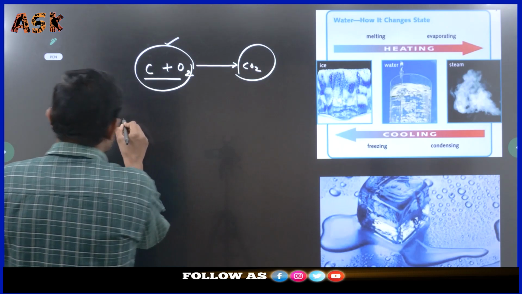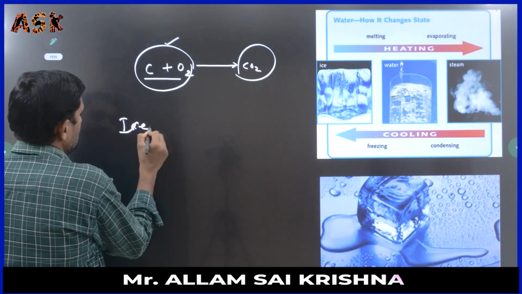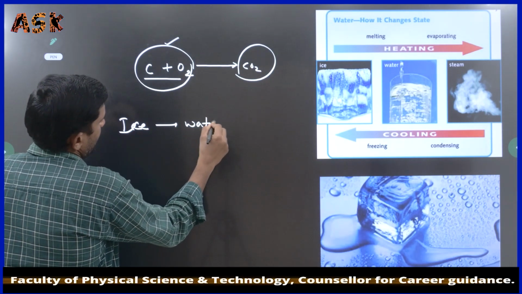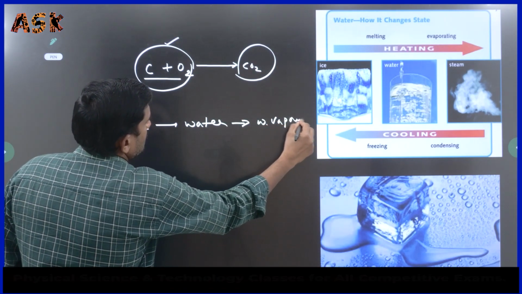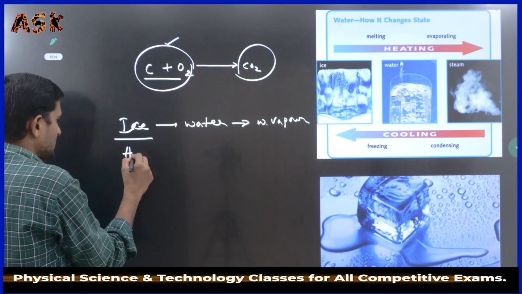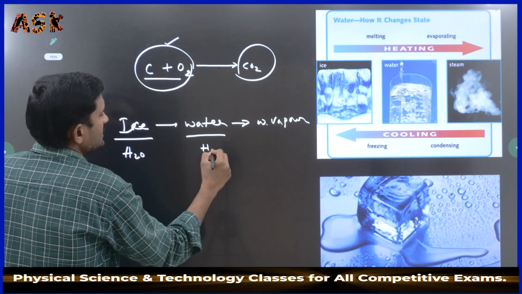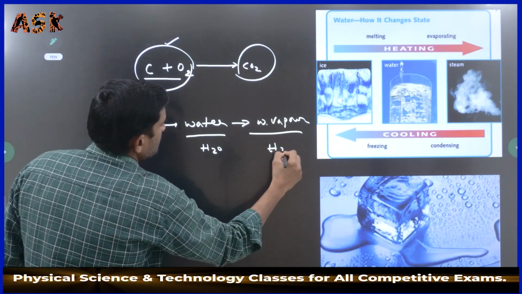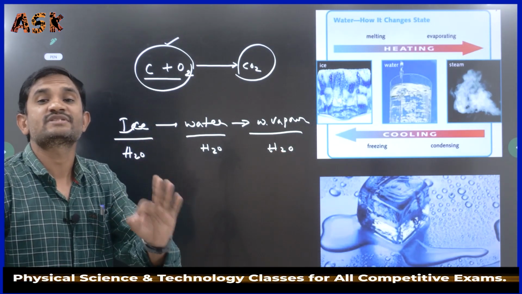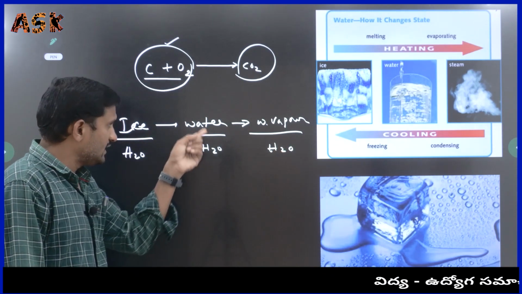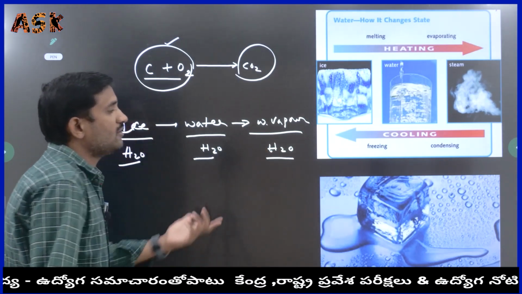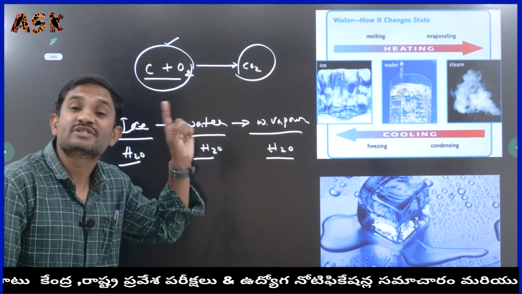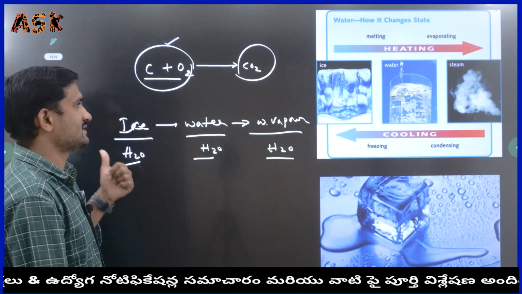Ice turns into water, and water turns into water vapor. Here the composition is H2O. Here also composition is H2O. Here also the same. Solid to liquid, liquid to gas, but the composition is H2O, H2O, H2O. There is no chance for composition to change in the physical changes.